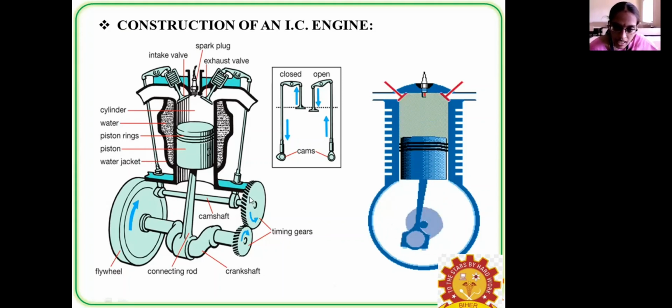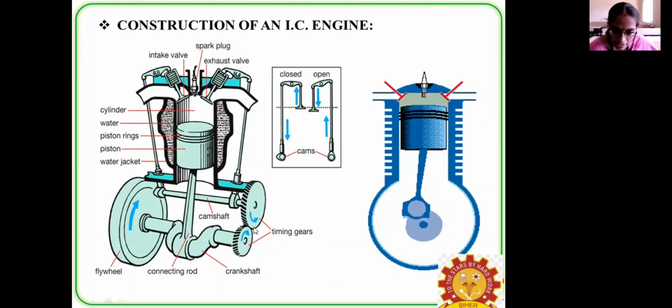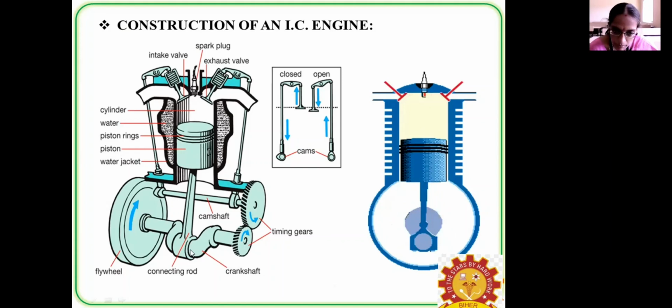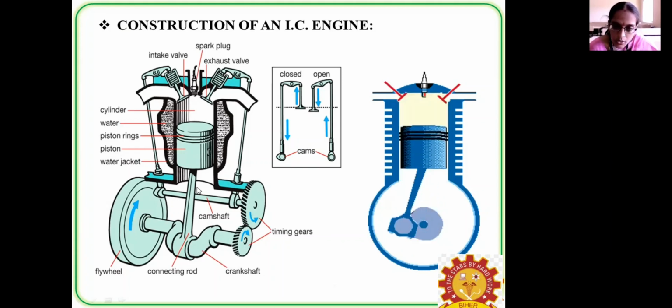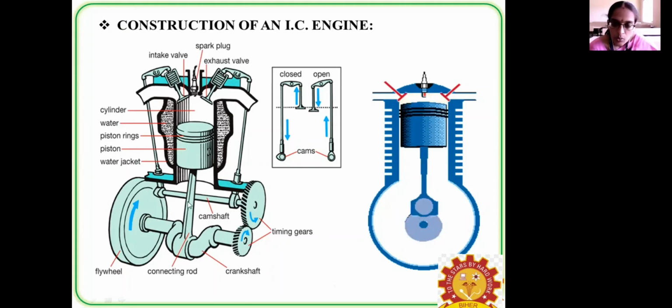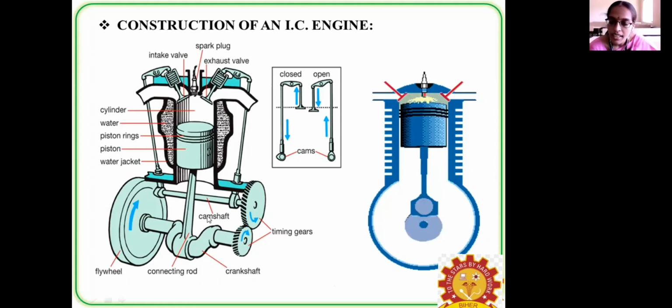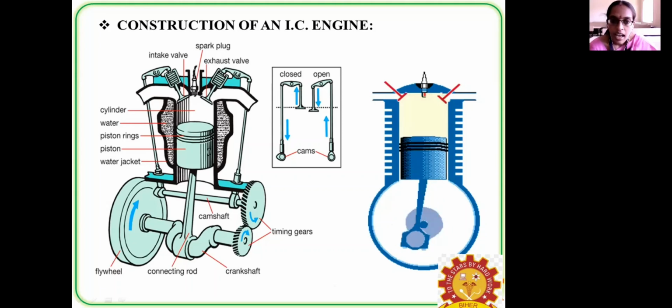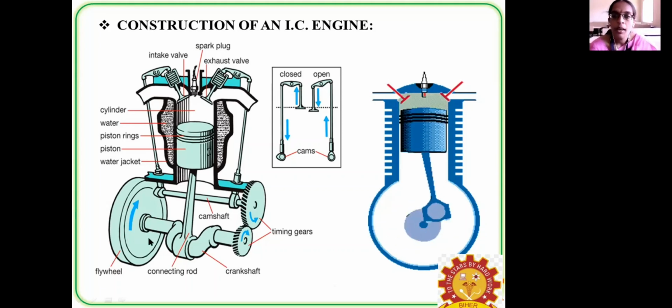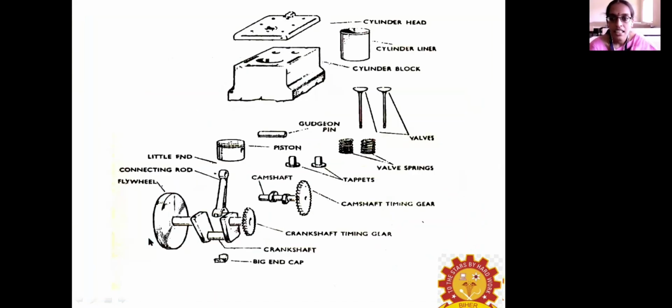Okay, and these timing gears are connected to the crankshaft. This crankshaft is connected to the piston by using the connecting rod. This connecting rod has 2 sides. One is the topmost, that is the small end side, and the other one is the big end side. The big end side is connected to the crankshaft, and the smaller side is connected to the piston, and these in turn rotate the flywheel. Okay, so these are all the construction of an IC engine.